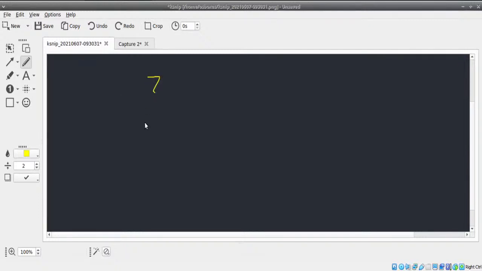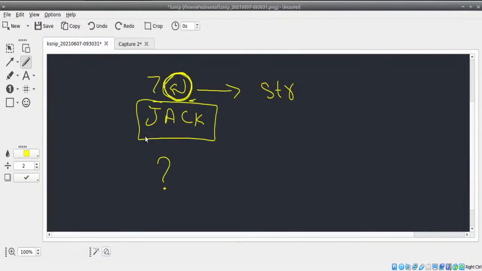I've entered 7, I've entered my string called Jack. Now why is there an error? The error occurs because you're pressing the enter key here, right? The enter key itself is considered as a string. If the enter key itself is considered as a string, I don't have a lengthy string. So something is wrong here.